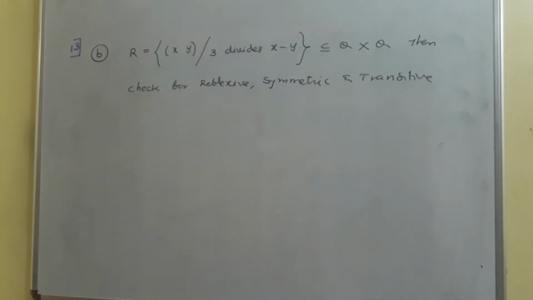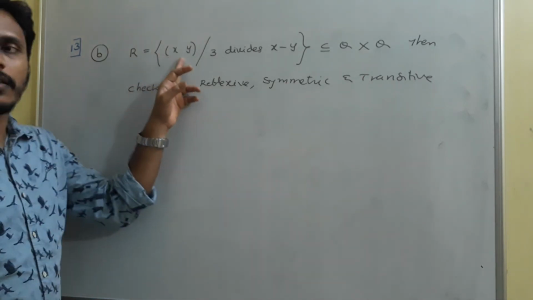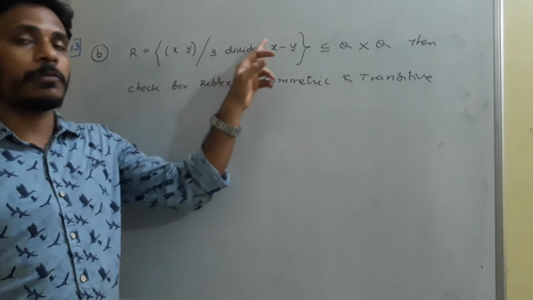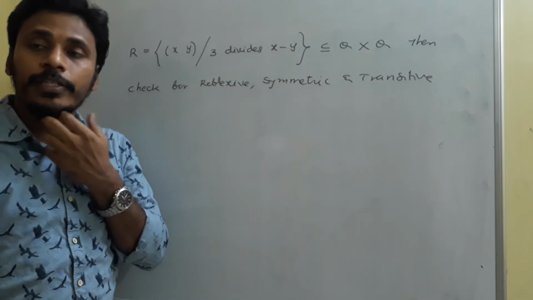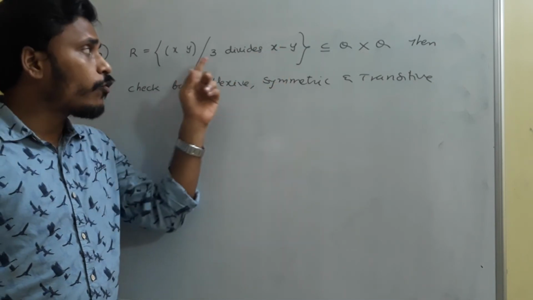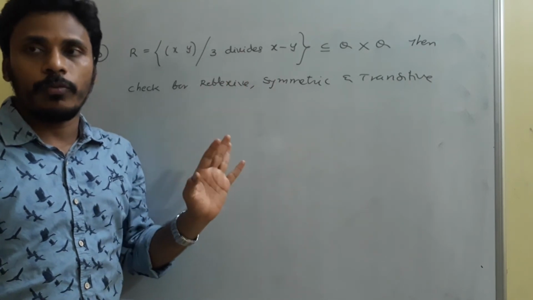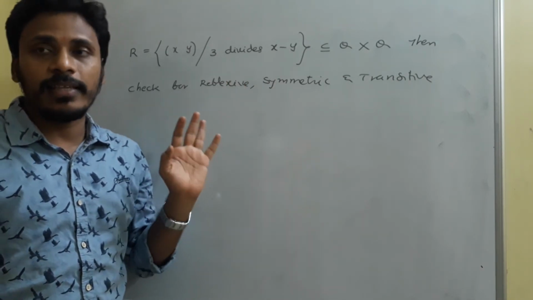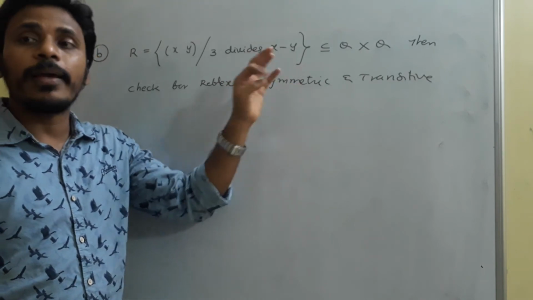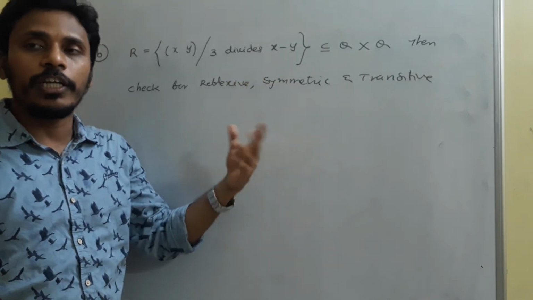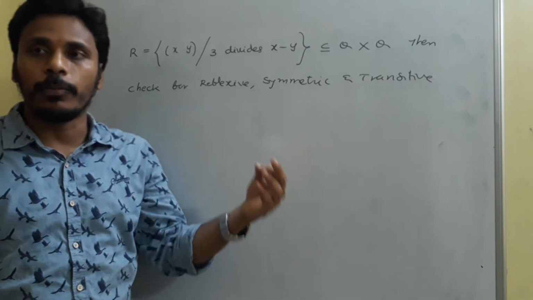Just look at the problem. R is a relation having the ordered pairs x comma y such that 3 divides x minus y. 3 divides x minus y means if you divide this x minus y with 3, it gives an exact remainder as 0. That means the division is exact. So x minus y is a multiple of 3. In other words, we need to say that x minus y is a multiple of 3.